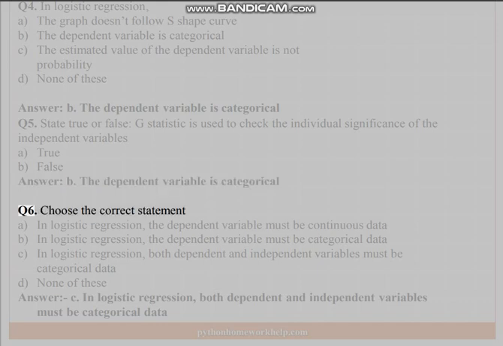Q6. Choose the correct statement. A. In logistic regression, the dependent variable must be continuous data. B. In logistic regression, the dependent variable must be categorical data. C. In logistic regression, both dependent and independent variables must be categorical data. D. None of these. Answer: C. In logistic regression, both dependent and independent variables must be categorical data.